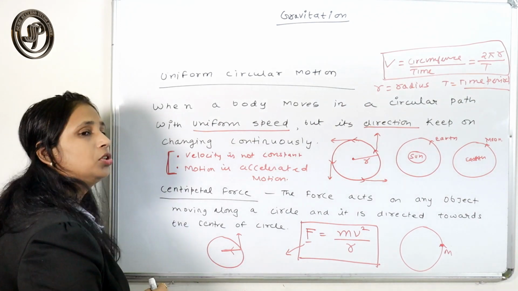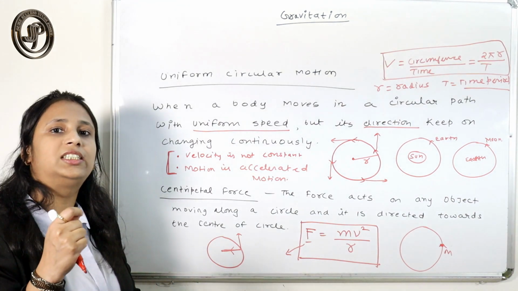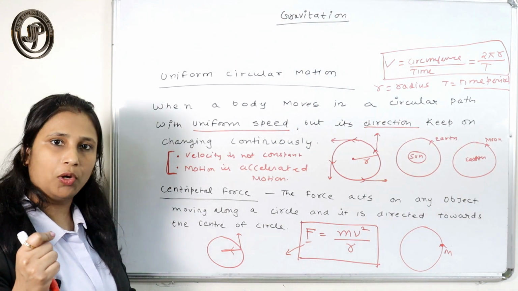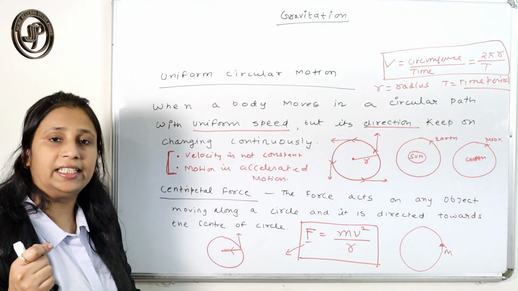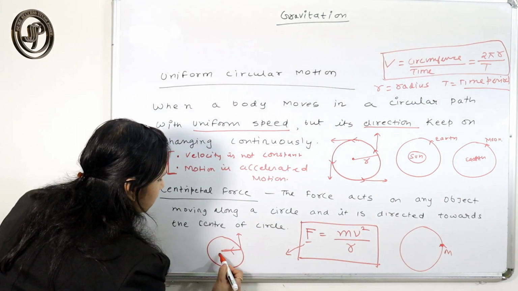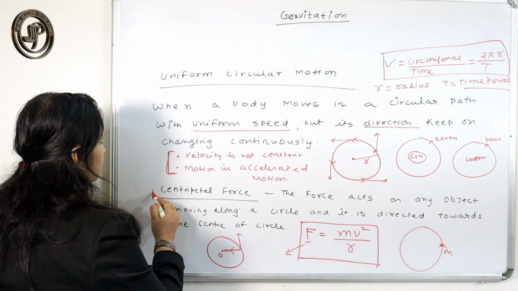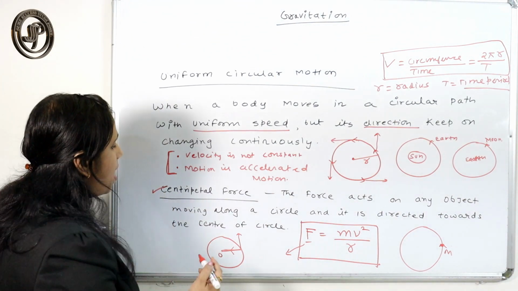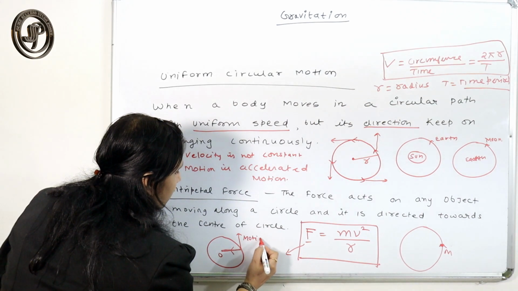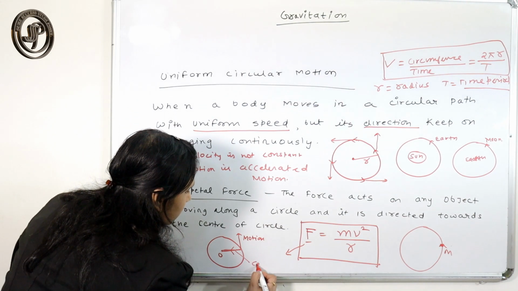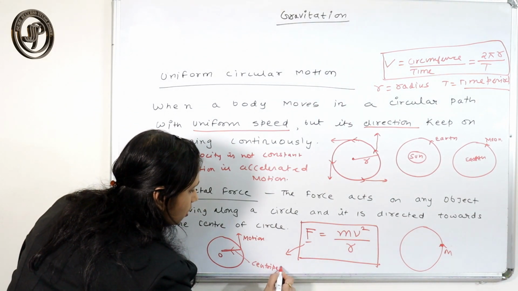So this force is also called center seeking or center loving force. You can note this point, because the direction of this force is always towards the center.